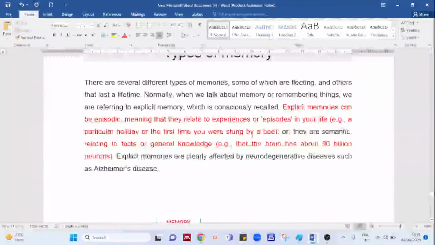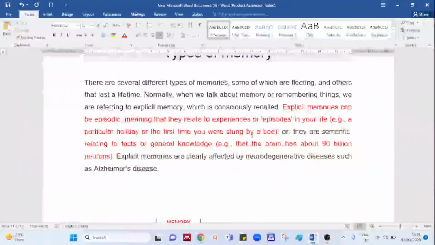That's a specific episode, a specific experience which you remember. Semantic memory relates to facts and general knowledge, for example, the brain has 90 billion neurons. Explicit memories are clearly affected by neurodegenerative diseases such as Alzheimer's disease.